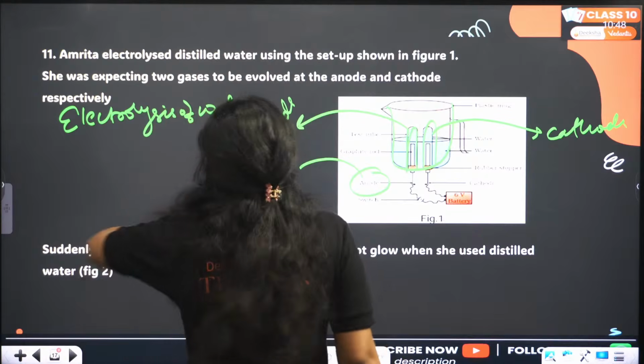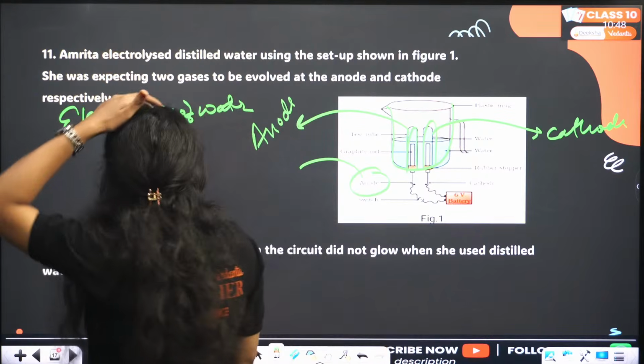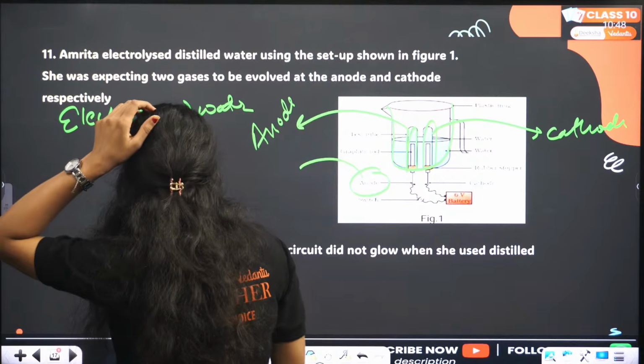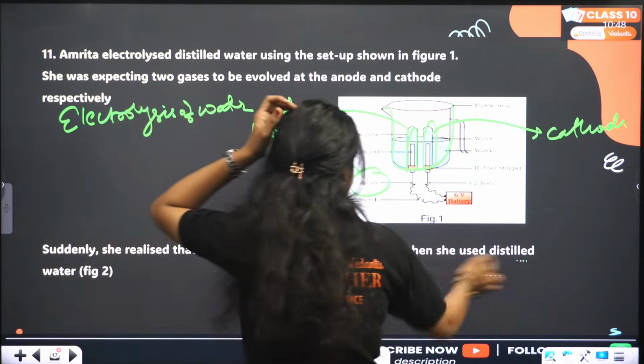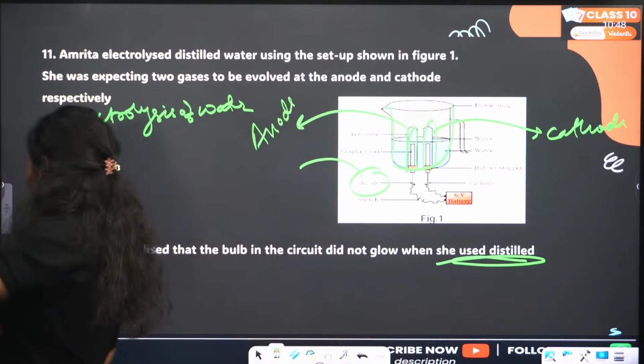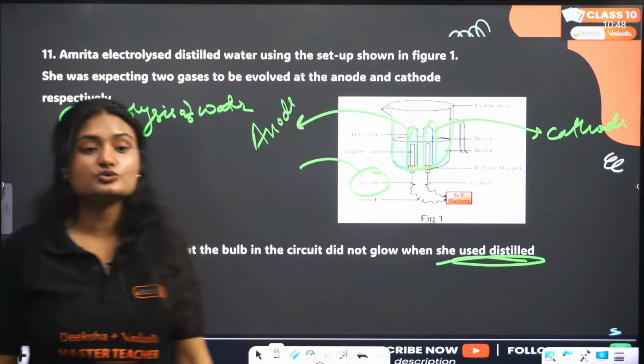So she electrolyzed it. She was expecting two gases to be evolved at the anode and cathode respectively. Suddenly she realized that the bulb in the circuit did not glow when she used distilled water. Why did the bulb not glow when she used distilled water?